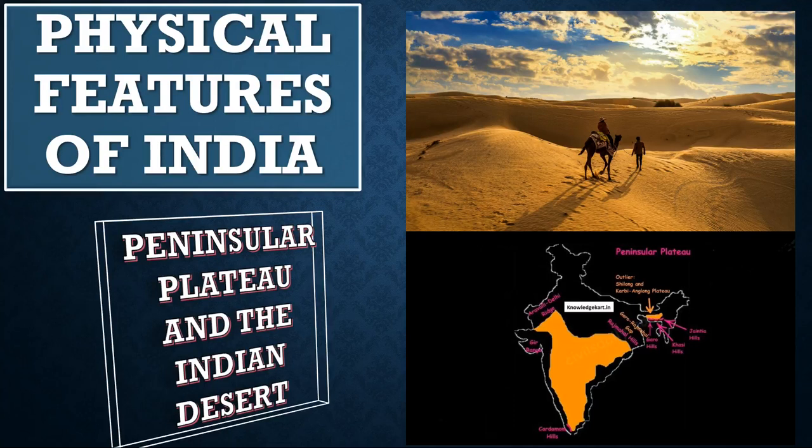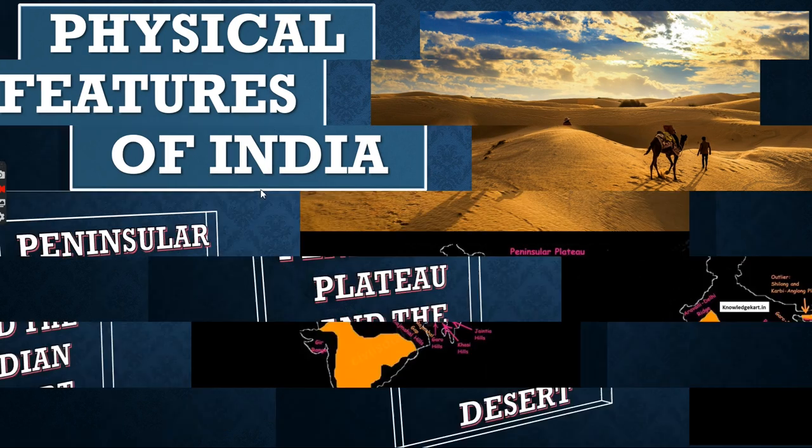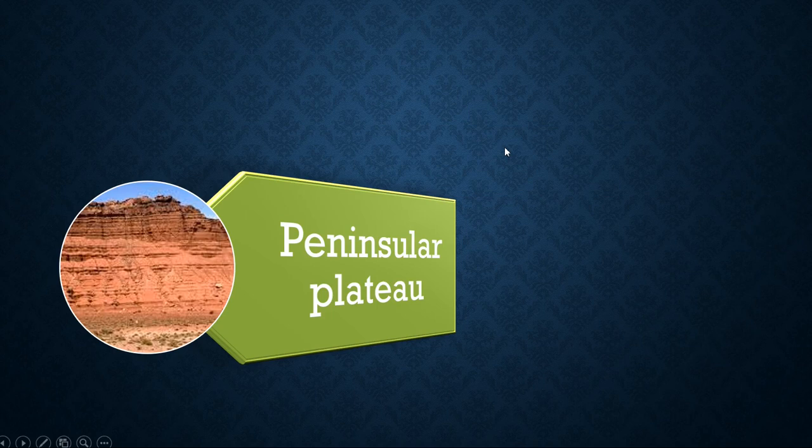We discussed the Himalayan mountains and northern plains. Today we will discuss the Peninsular Plateau and the Great Indian Desert. So without any delay, shall we begin? First we will discuss the Peninsular Plateau.